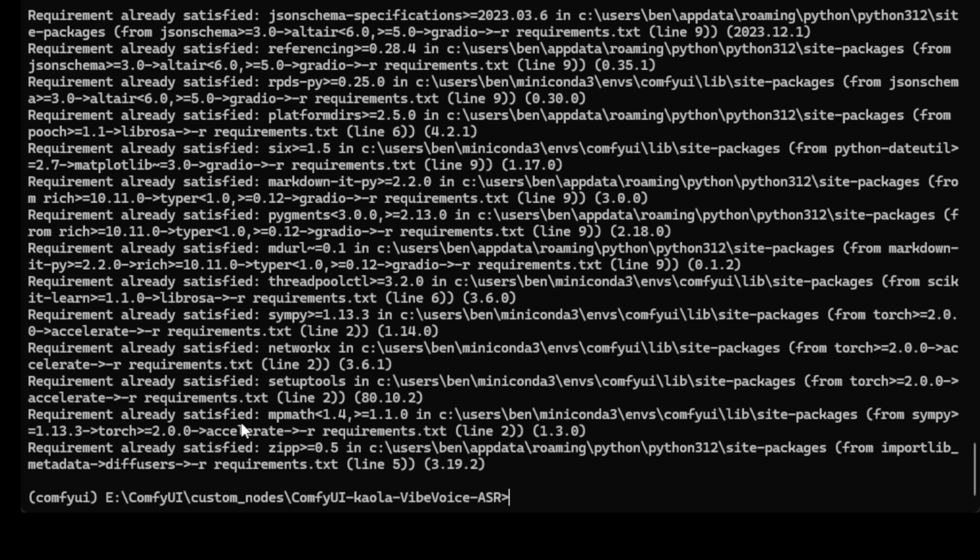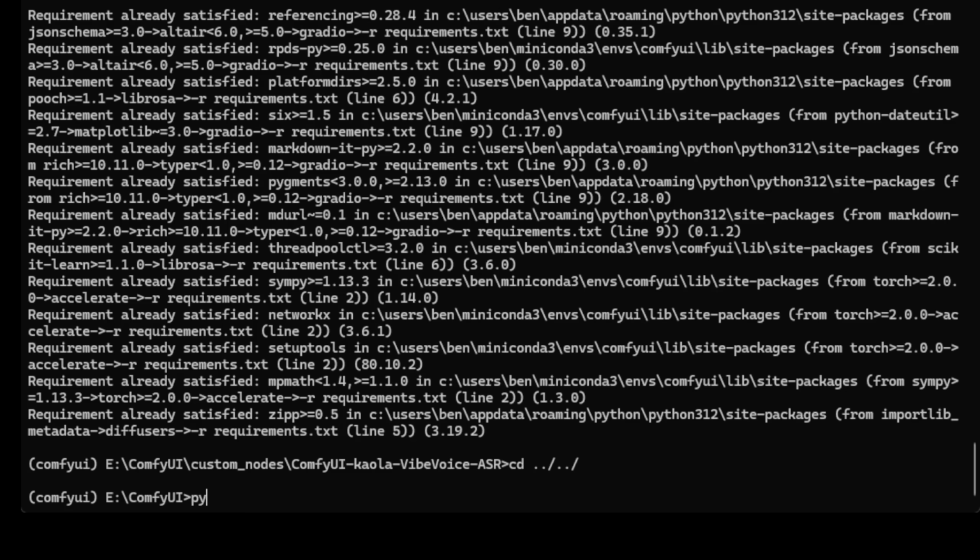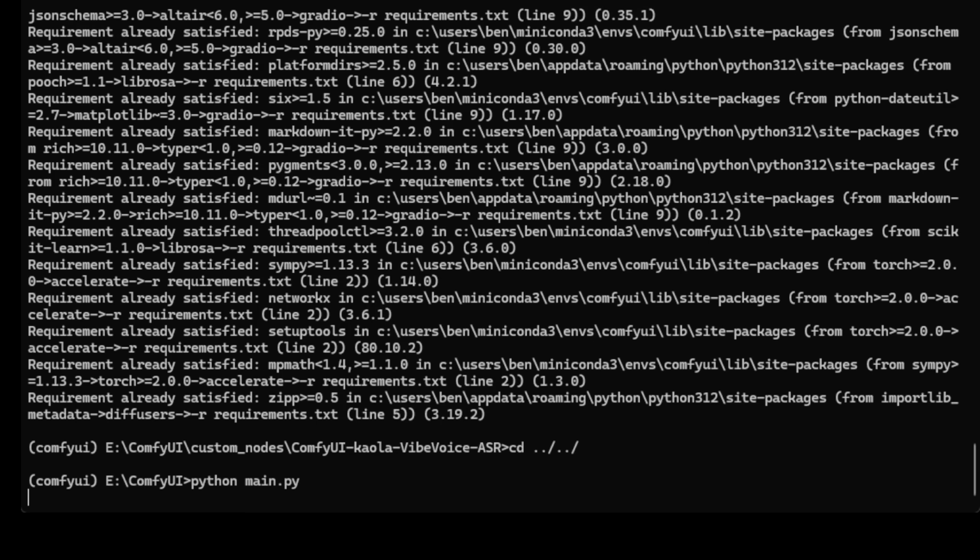And by checking out the dependencies, there's not much special that we need to newly install on my system. So I think I can skip this part if I have to. Anyway, we go back to the main folder and kickstart with the Python ComfyUI command.